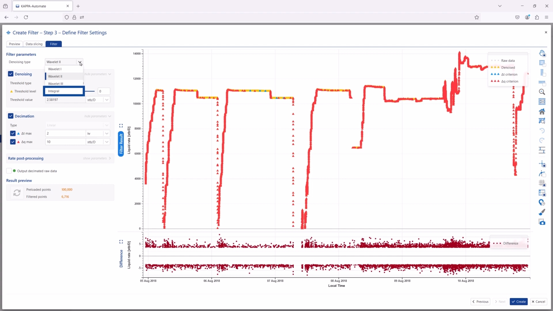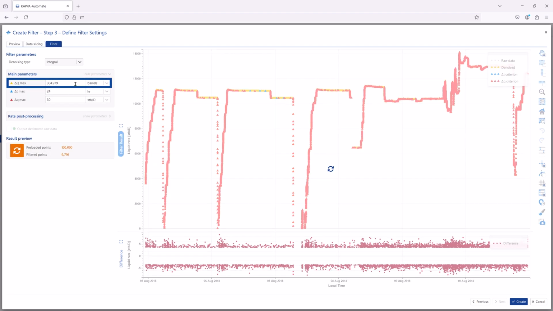In the filter settings, the integral wavelet option for denoising is recommended for high-frequency rate data. The delta uppercase Q is used to control the selection of points based on the cumulative volume from the last point. For example, if the value is set to 5,000 barrels, then the filter will force a point in the output after this cumulative volume has been reached.